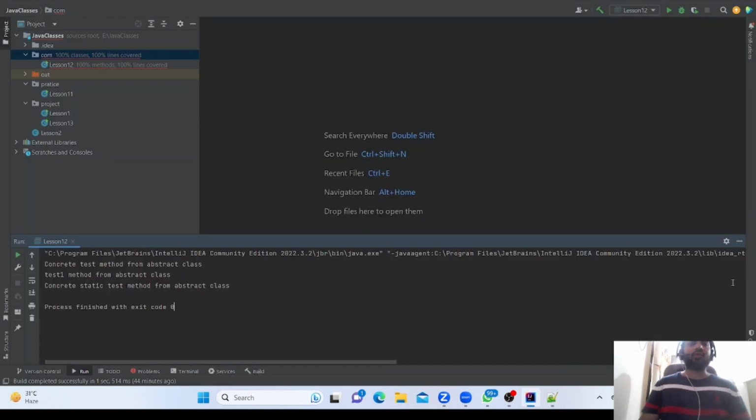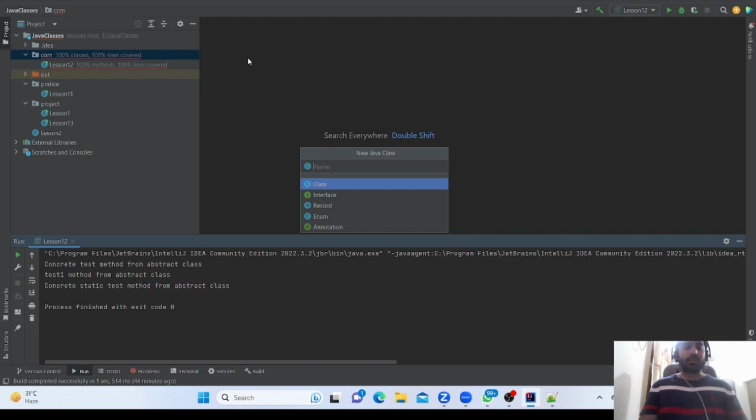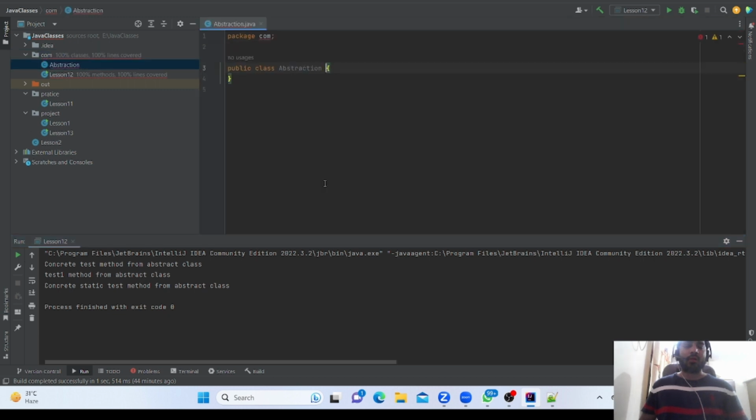What is abstraction? Before the abstraction concept, we need to know what an abstract class is and what an interface is. So I'm just making one abstract class. This is a concrete class. For making an abstract class, we need to write the abstract keyword, so it will work like an abstract class.